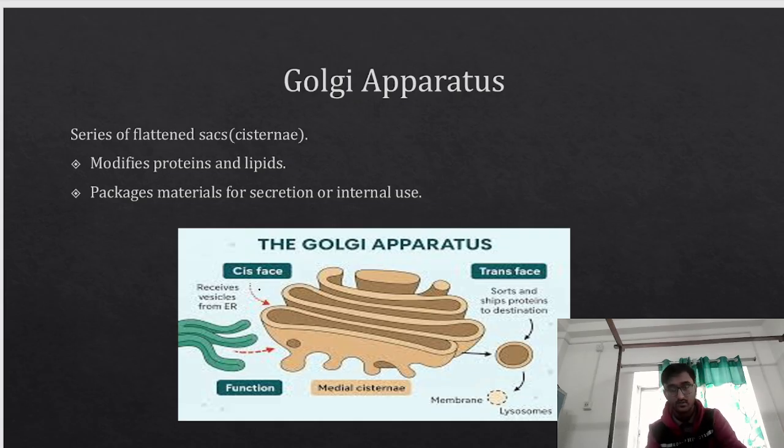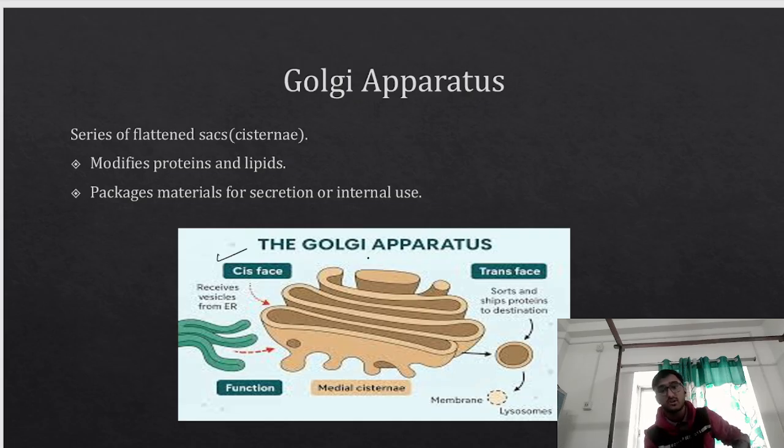So the immature proteins that come from the endoplasmic reticulum enter this Golgi apparatus through the cis face. The cis face receives the vesicles from the ER. See this green color? This one is the endoplasmic reticulum. From here, the immature proteins will enter the cis face. Here, in the middle portion, the medial cisternae, see the series of flattened sacs. These flattened sacs are called cisternae.